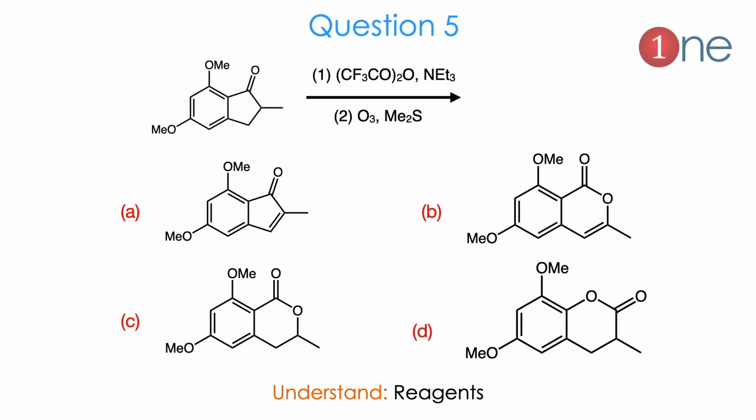Then the next example. Here a benzene and a fused 5-member ring are there. Benzene is attached with methyl groups, and the 5-member ring has an alkyl group and a ketone. So the reagents are CF3COOH twice and ozone. Here you have to guess the selectivity and stereochemistry. So here 4 choices are given.